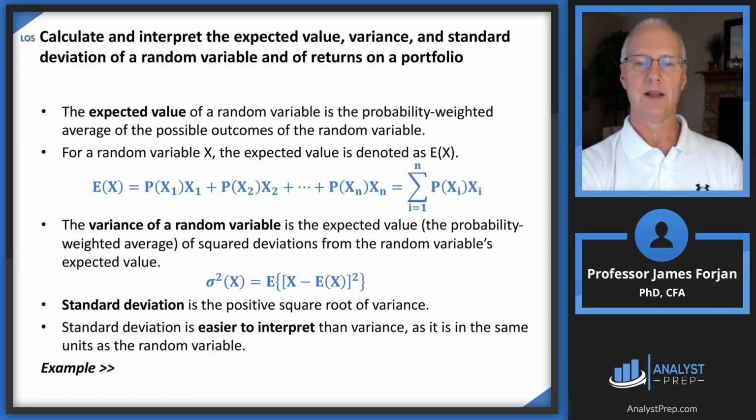To calculate the variance of that random variable, we take the difference between each possible outcome and subtract it from its mean. We square that difference, and we'll take the square root of it to compute what we call the standard deviation.